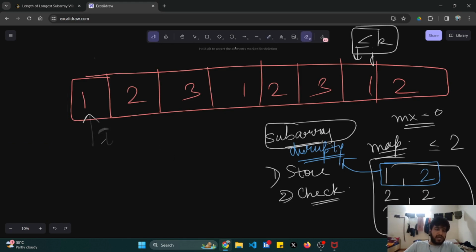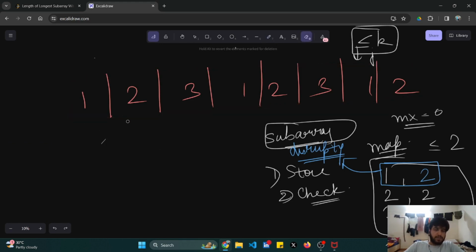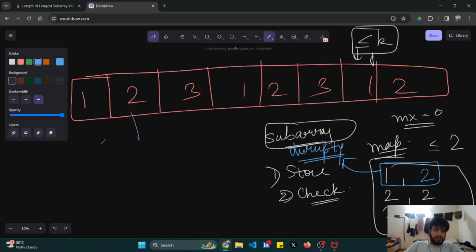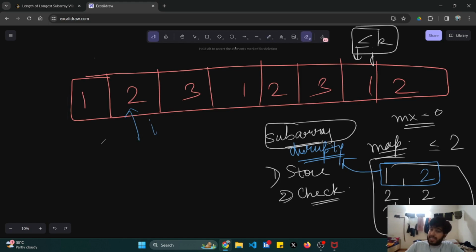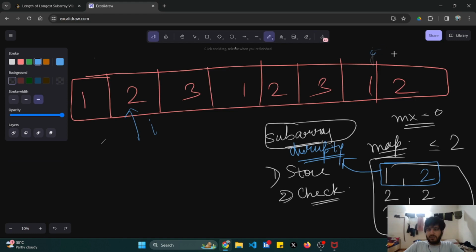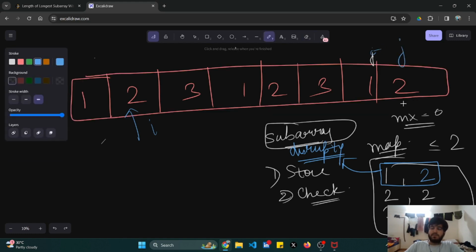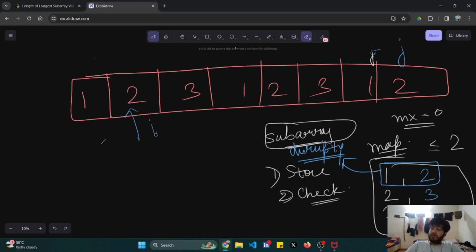I'll move my I pointer. My I comes here. Are all the frequencies less than or equal to 2? Yes. So can I move my j now? Yes, you can. My j comes here, at this place. I'll increase my 2's frequency. Are all the frequencies less than or equal to 2? No. So what do I have to do?